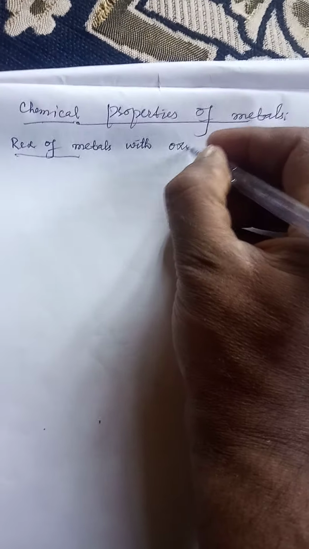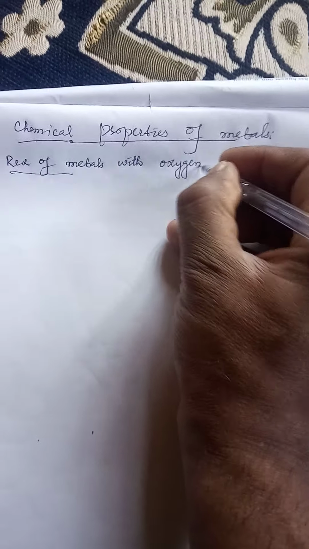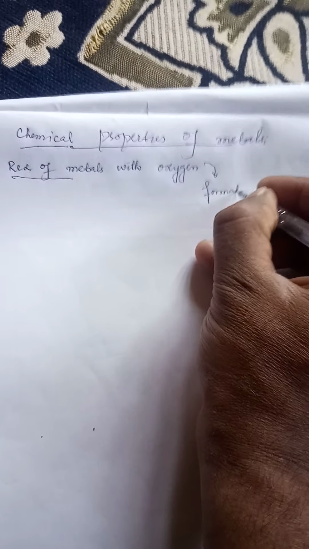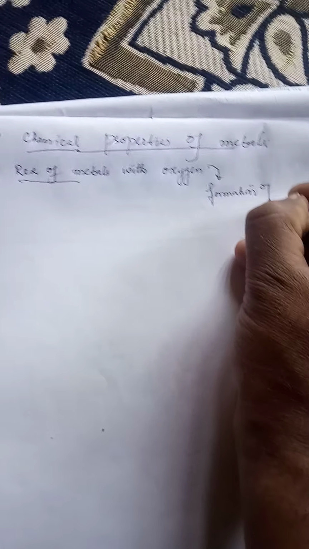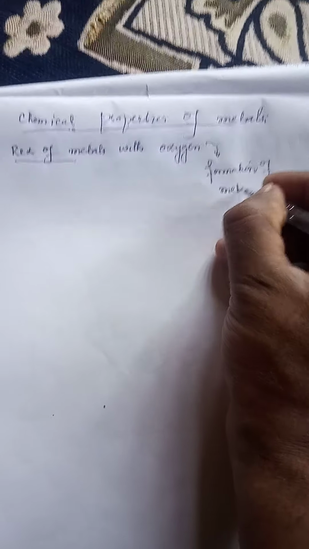Dear students, lastly we were dealing with the chemical properties of metals, and we have dealt with the reaction of metals with oxygen, what we called formation of oxides, which we more called formation of metal oxides. We have already dealt with this property.